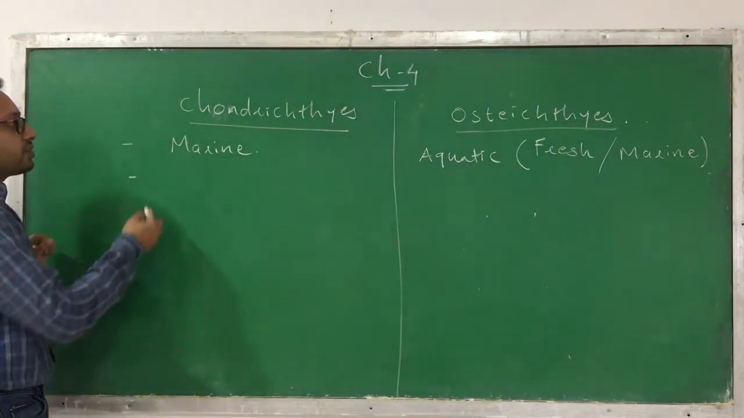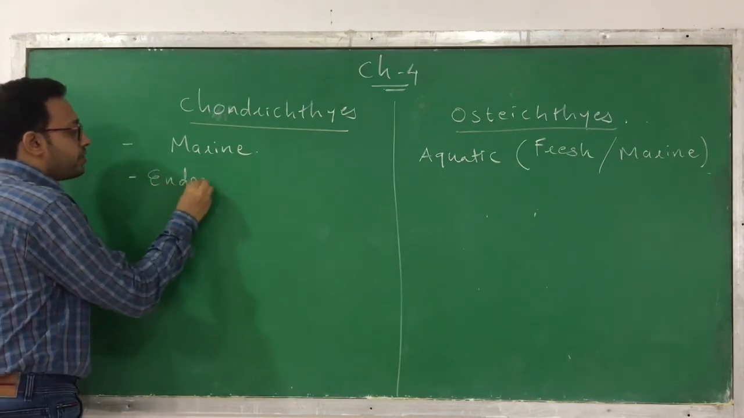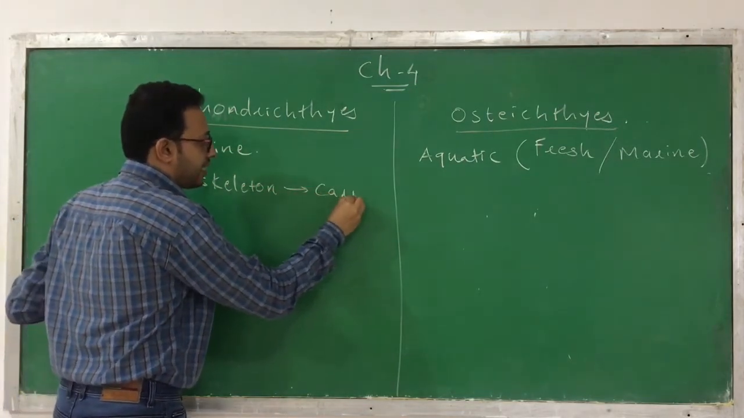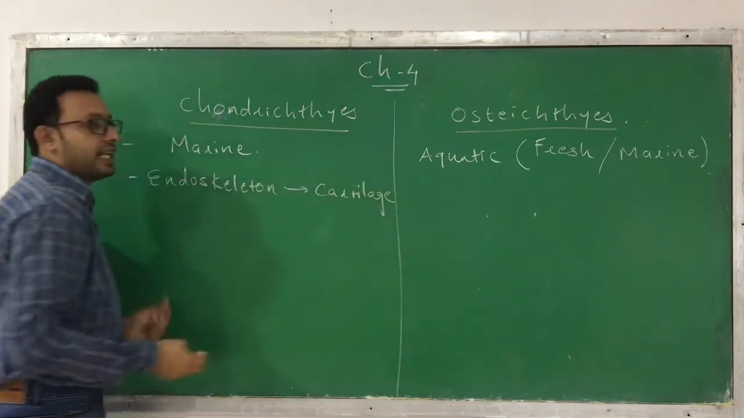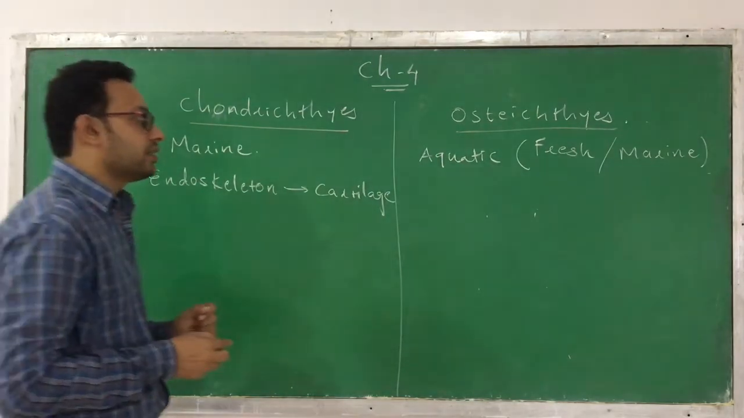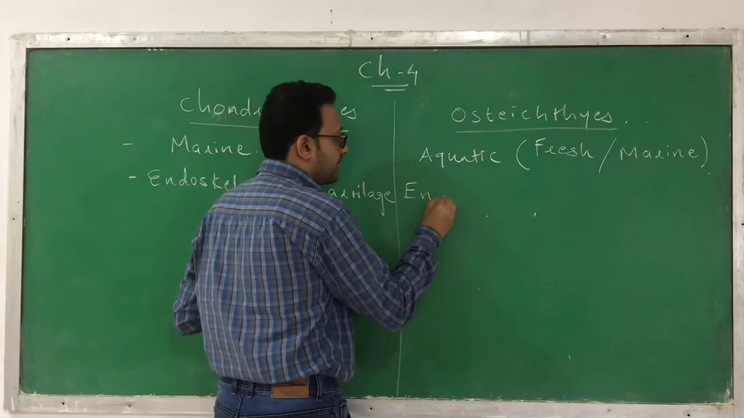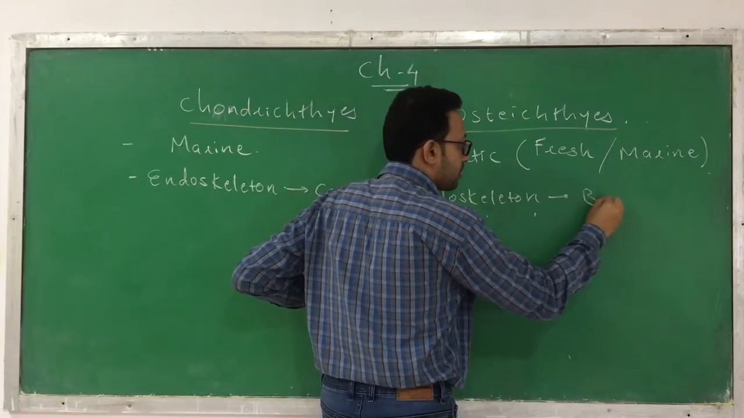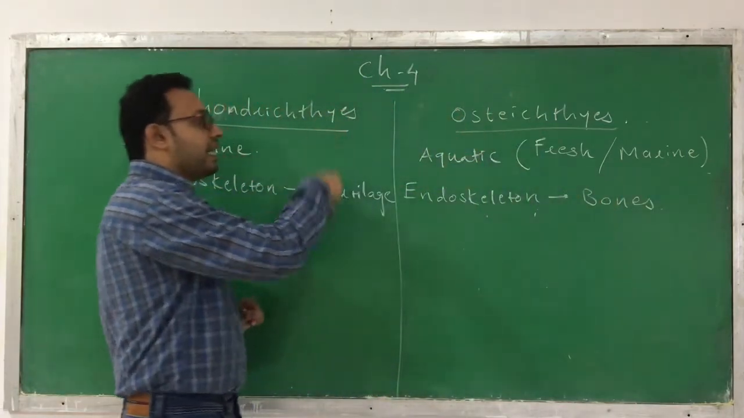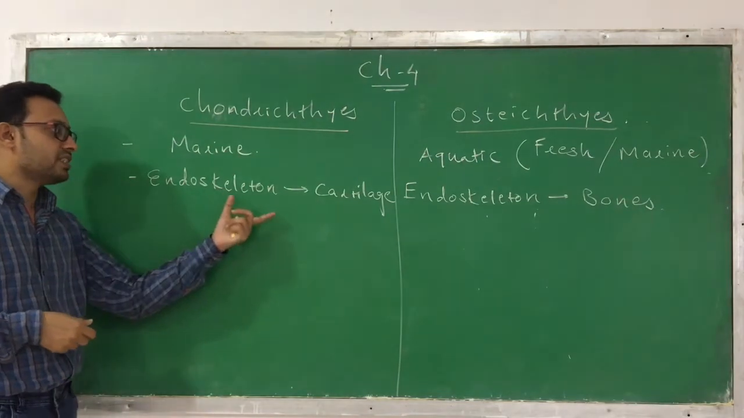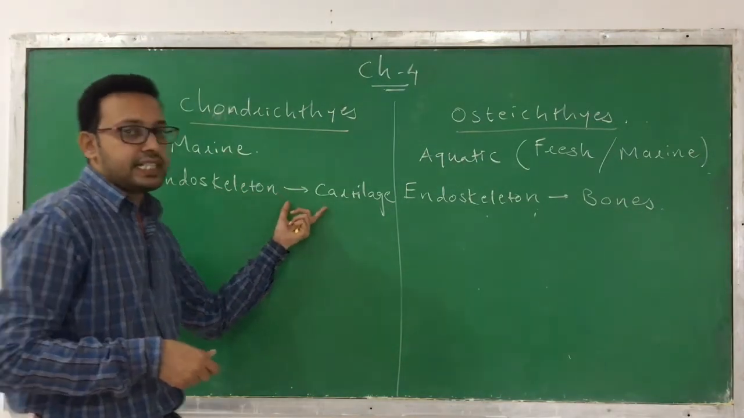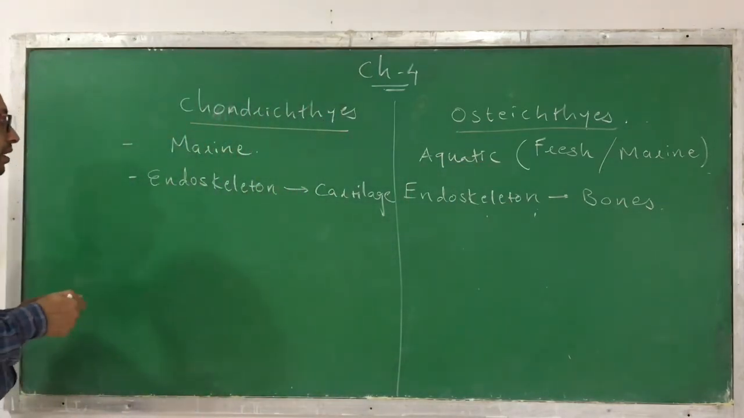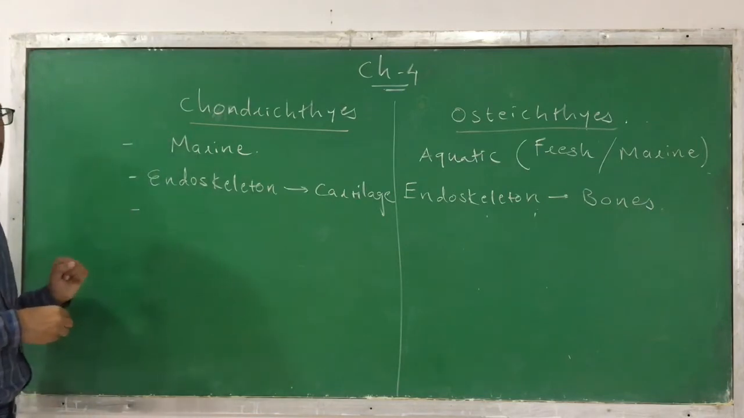Next, in the Chondrichthyes, their endoskeleton is made up of cartilage. That means they have a cartilaginous endoskeleton. Whereas in Osteichthyes, their endoskeleton is made up of bones. That means they have a bony endoskeleton. So this is a difference. The Chondrichthyes has a cartilaginous endoskeleton and the Osteichthyes has a bony endoskeleton.